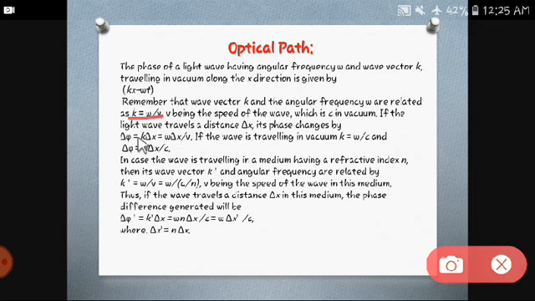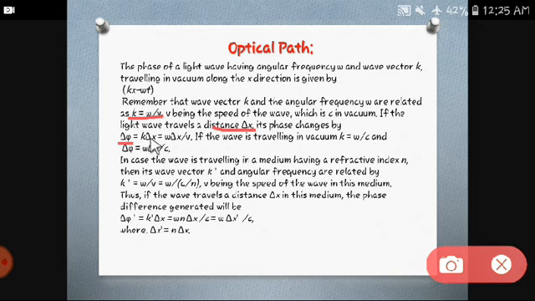Okay, suppose the wave travels a distance delta x. Then the phase will change as it covers some distance delta x. Delta phi is equal to k delta x, because it is displacing some part.